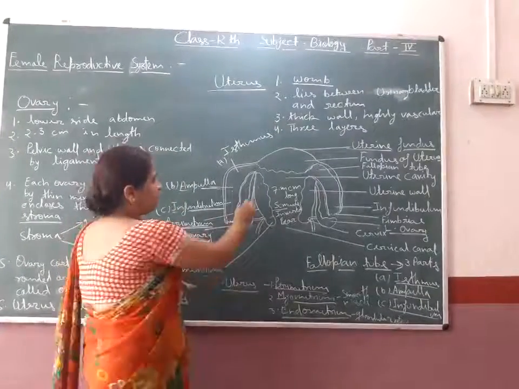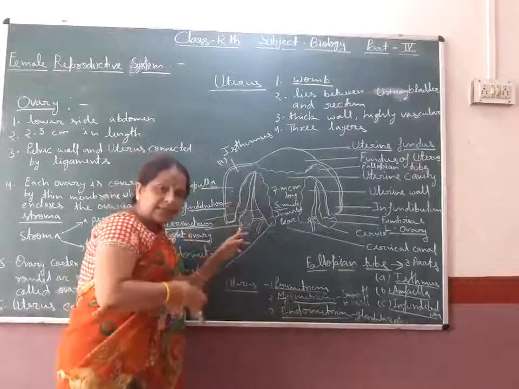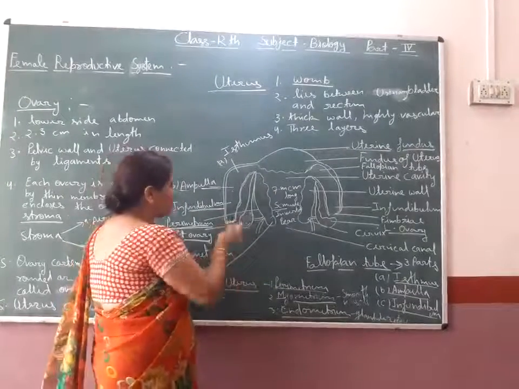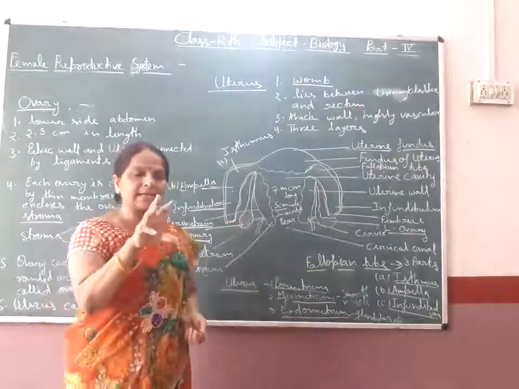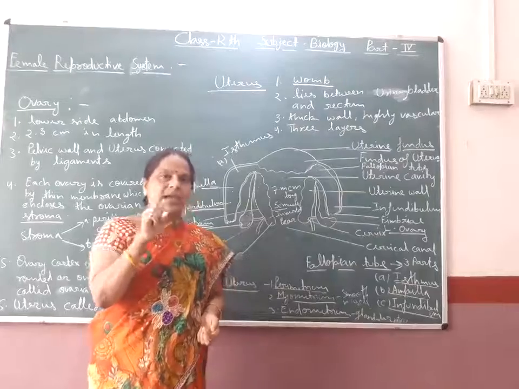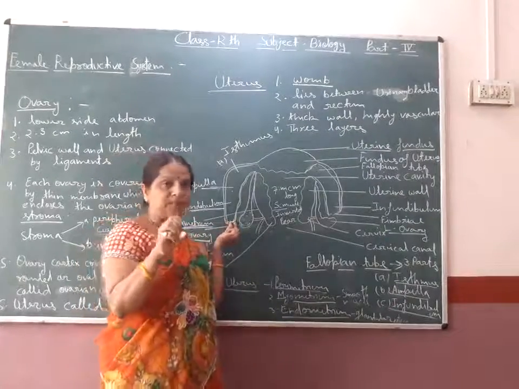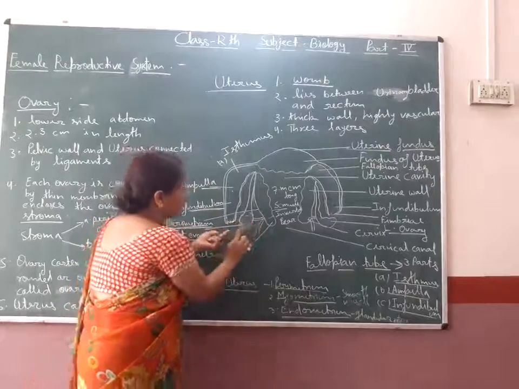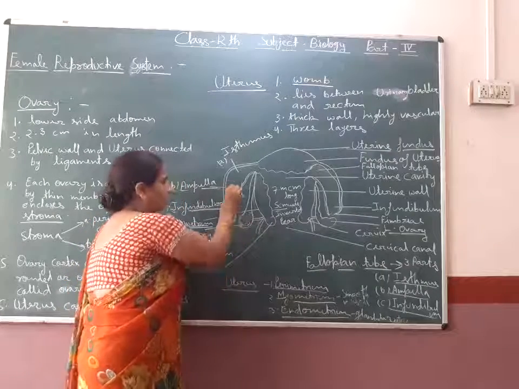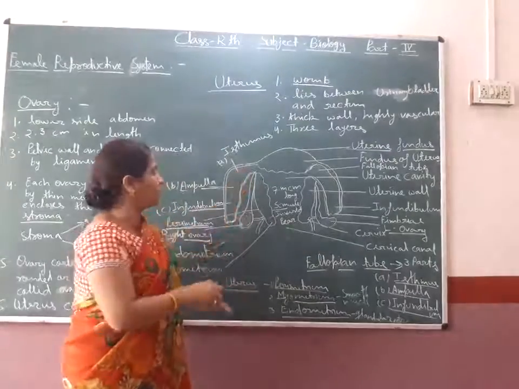When the ovary creates the ova, this fimbriae-like structure acts by creating motion, and when the ova is released it enters into the fallopian tube.